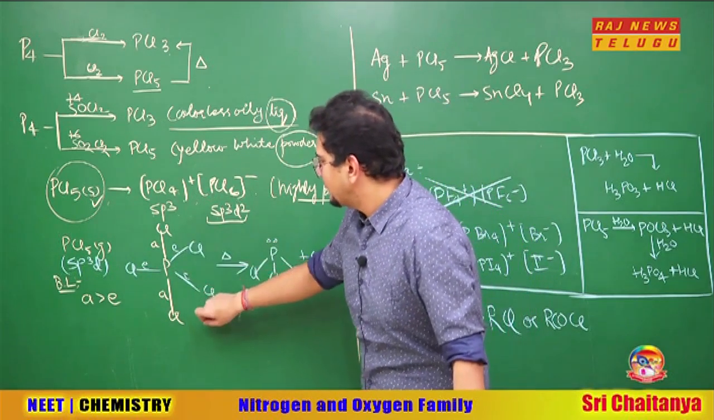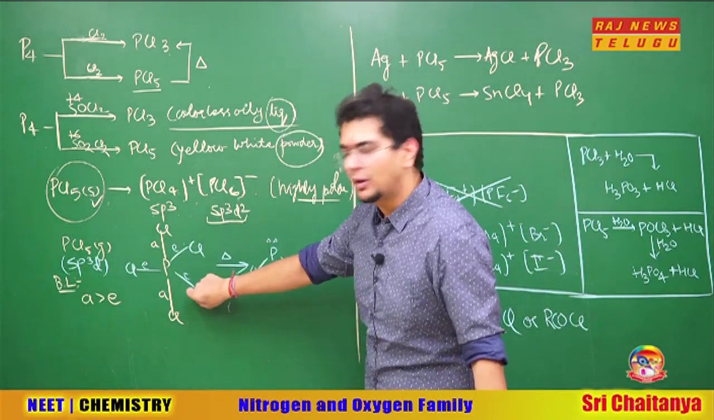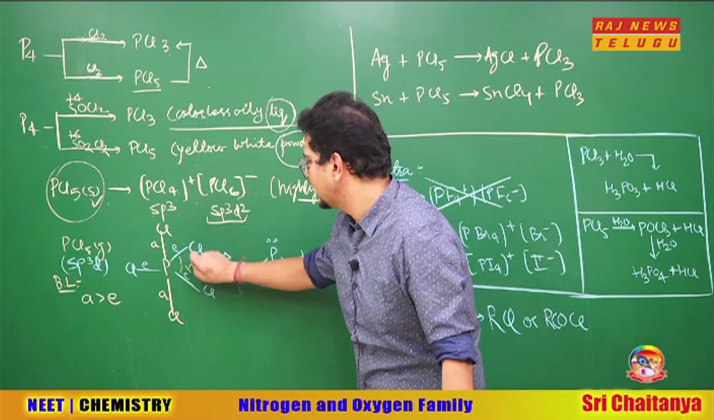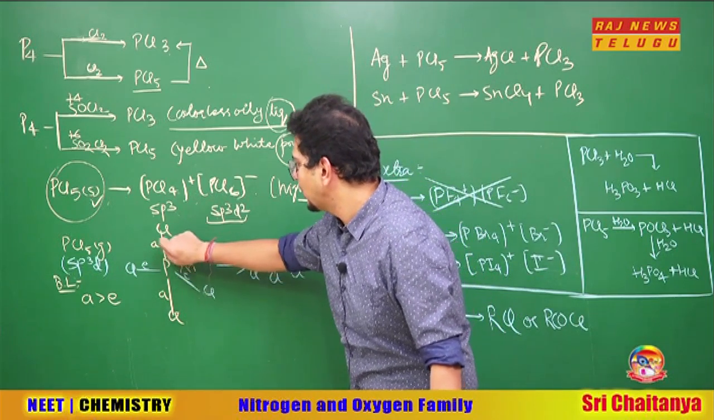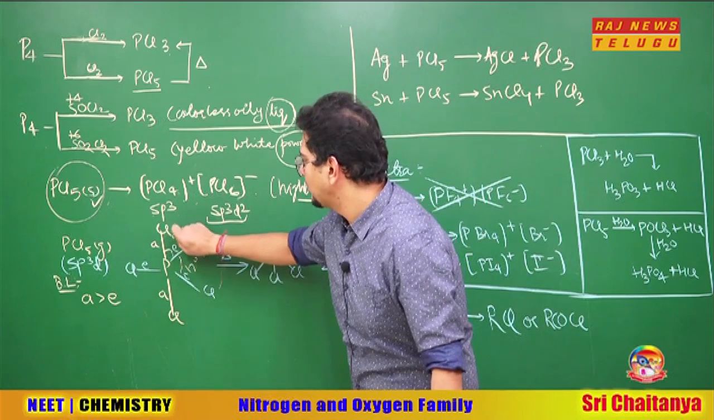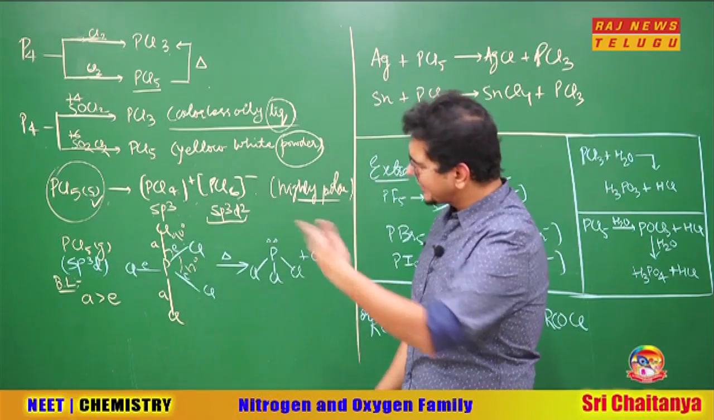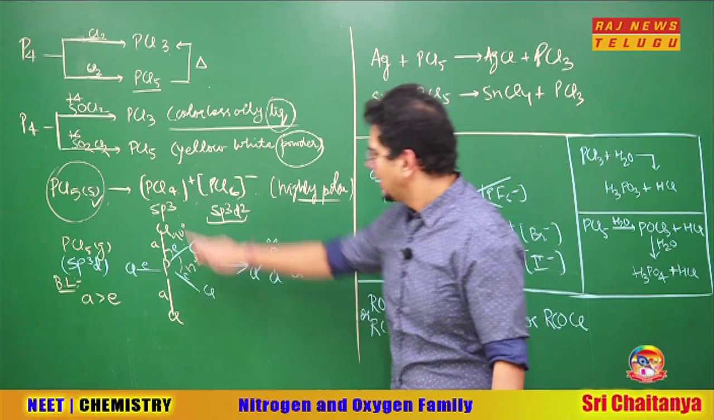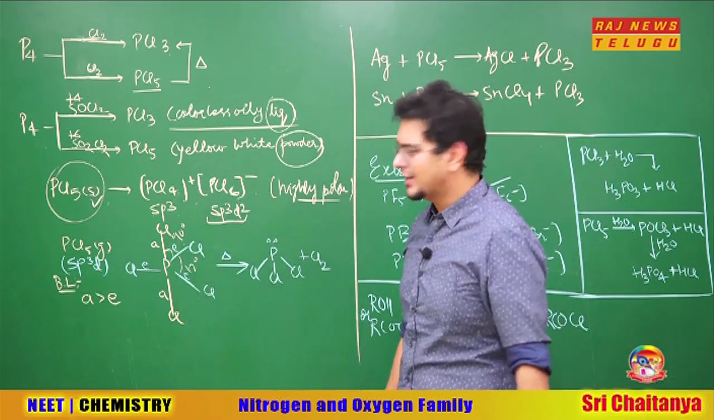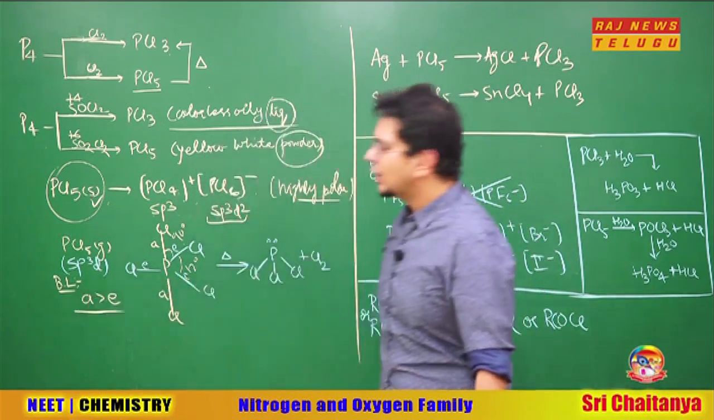So in trigonal bipyramidal, these bonds are called equatorial bonds, the angle between them is 120 degrees. These are called axial bonds, the angle between the axial and equatorial bond is 90 degrees. Axial bonds are larger than equatorial. These axial bonds, as you have read in chemical bonding as well, are larger than the equatorial bonds.